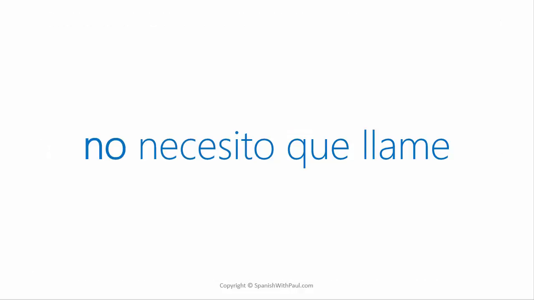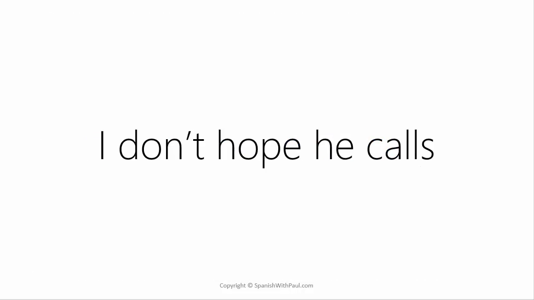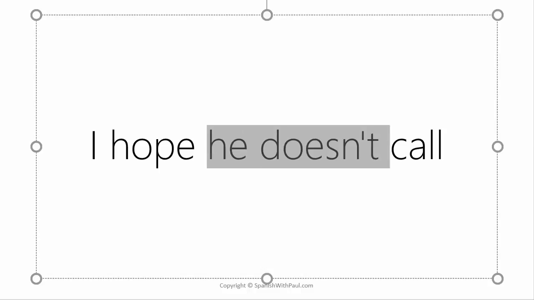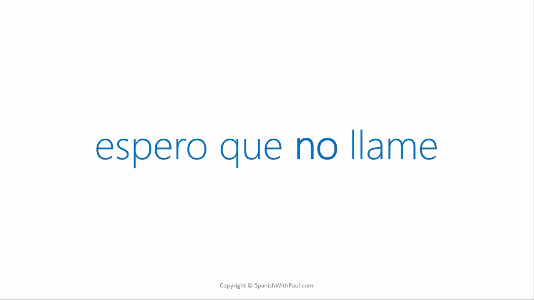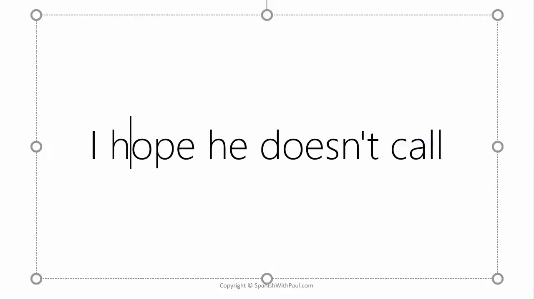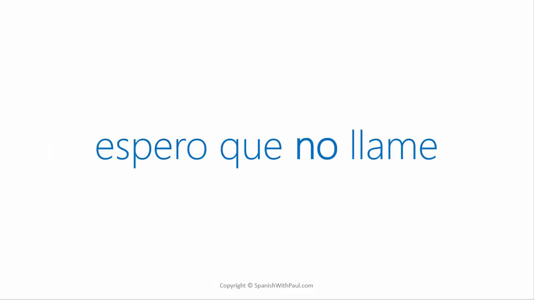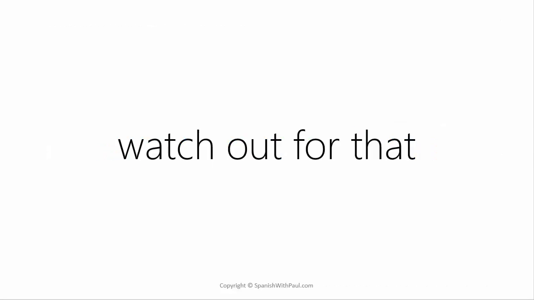But in English, you can't really say, I don't hope he calls. Instead, we say, I hope he doesn't call. And now the negative part has changed its position. So this is why we get espero que no llame. We still have I hope that, as you can see in the English here, and then the negative is in the middle. Que no llame. So just watch out for that with some triggers in the subjunctive.